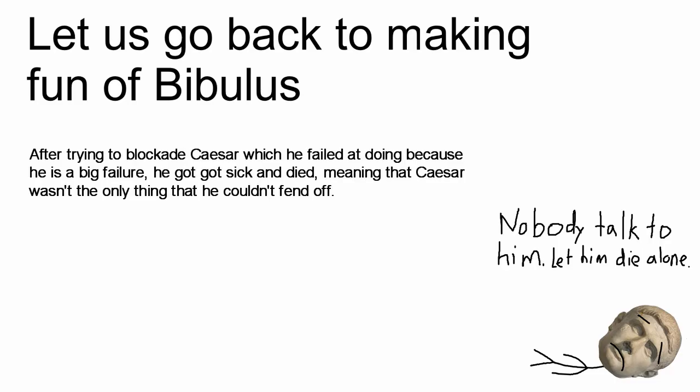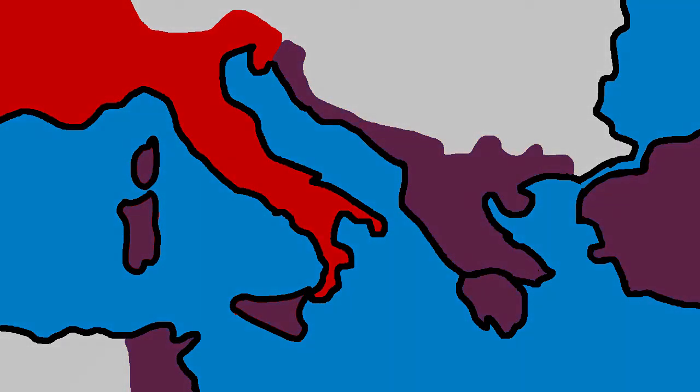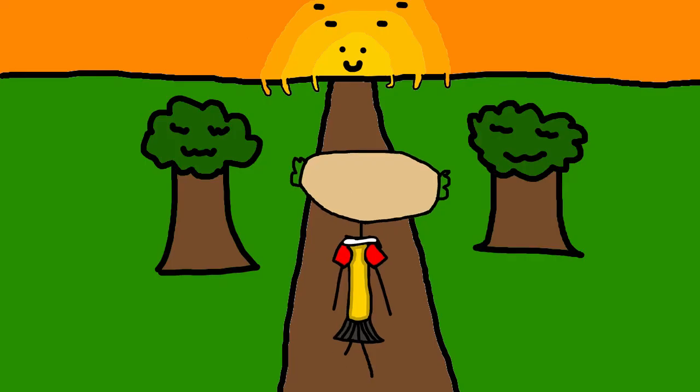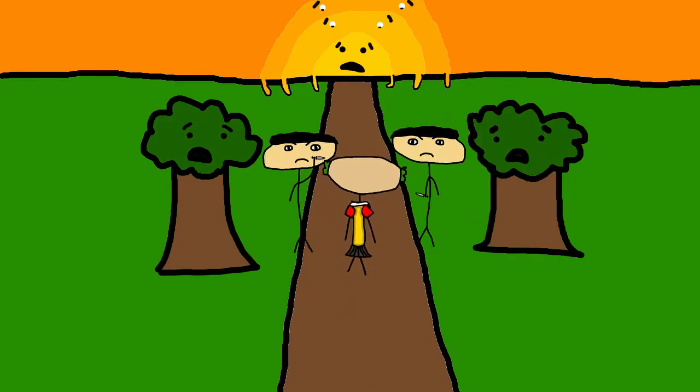Let us go back to making fun of Bibulus. After trying to blockade Caesar, which failed because he's a big failure, he got sick and died, meaning that Caesar wasn't the only thing that he couldn't fend off. Caesar's victories would only compound from there, leading to him winning the Civil War and reuniting the Republic once more. Oh, and I forgot, he gets killed.